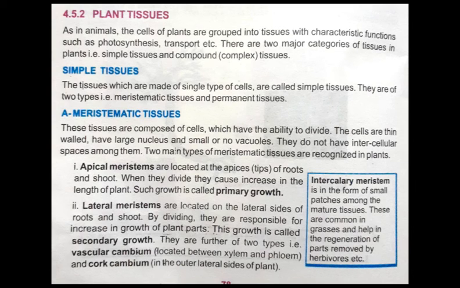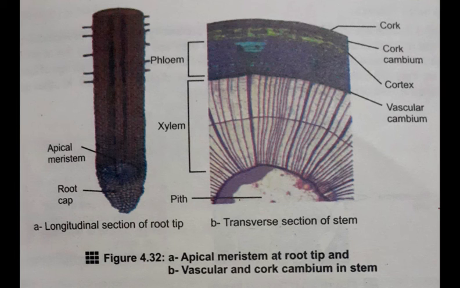And there are further 2 types of secondary growth: one is vascular cambium and the second one is cork cambium. And we have learned about intercalary meristem. It is basically present in grasses in the form of small patches, and it helps in the regeneration of the parts which are removed by the herbivores.